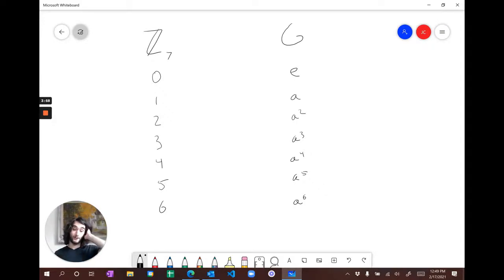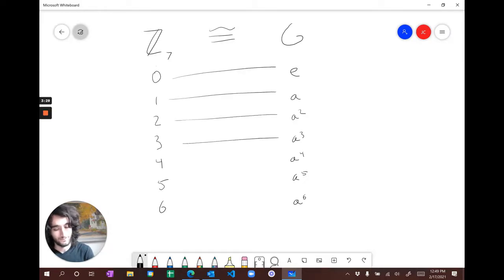So again, we have the question of how many of those elements are generators. You could go through the same reasoning as with Z7 and try and write out the powers of each element and check to see that it hits each one. But there's actually another way, which I think is better, which is to recognize that these two groups are actually isomorphic, right? You can literally just match them up like that.